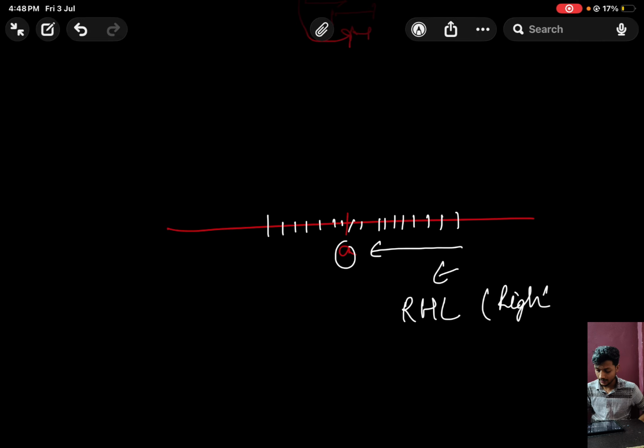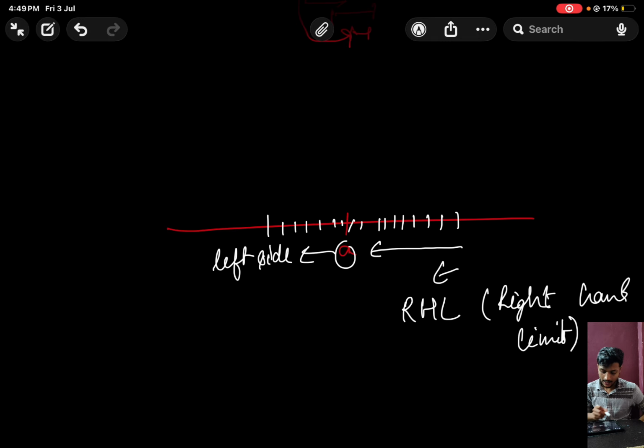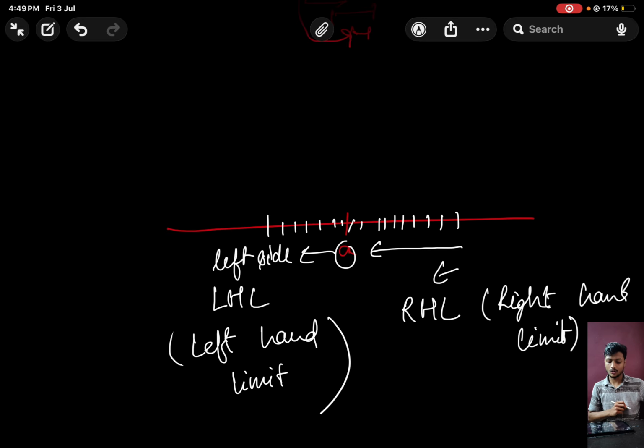Okay, right hand limit. And if we are taking any particular value on the left side and we are approaching that particular a, this is called LHL, or left hand limit. So for approaching a, there are two ways, from the left side and from the right hand side. If we are approaching from the left hand side, we call this left hand limit, and if we are approaching from the right hand side, we call it right hand limit.